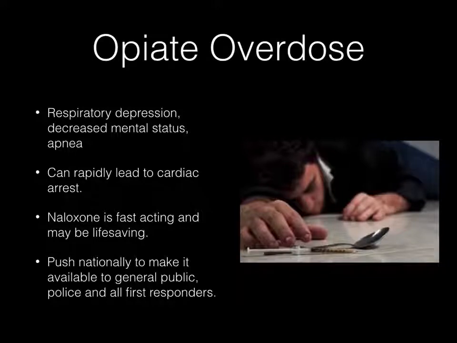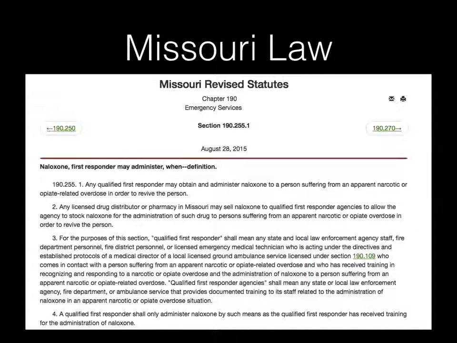There is a large push nationally to make this drug available to the general public as well as police and all first responders. Traditionally, it has been a drug given only by paramedics and in the emergency department, but if given properly in the field, it can be life saving. Missouri enacted a law in August of 2015 that allows Narcan or naloxone to be given by qualified first responders and lay people as well as police officers if used intranasally using the MAD device. For qualified first responders to give this medication, they have to undergo training from their medical director, which is the purpose of this video.